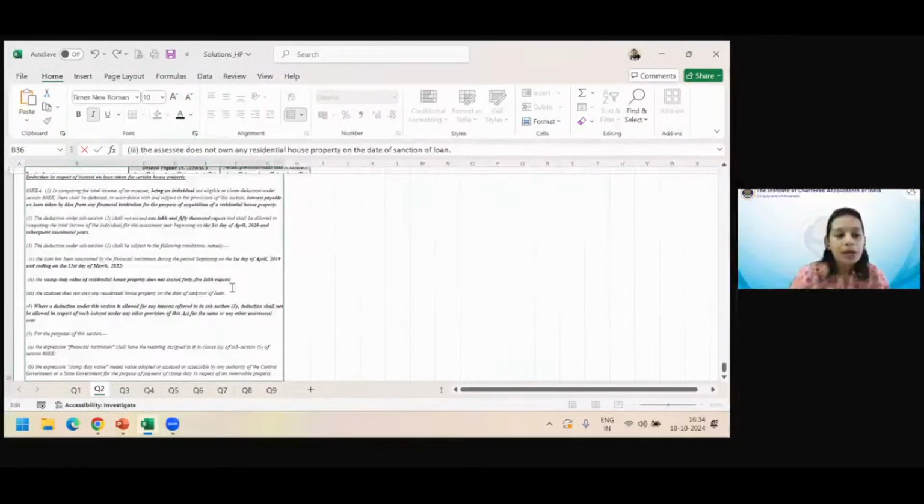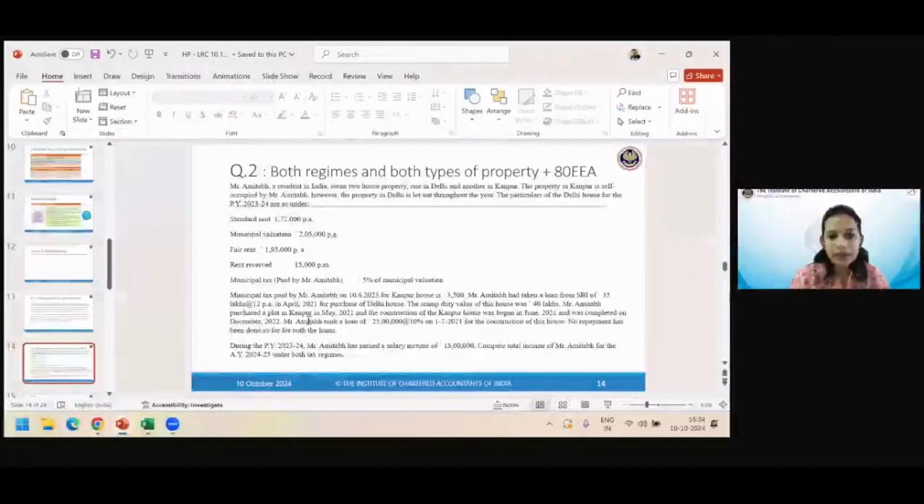Okay. In the given problem, he is having 2 houses, so this is not applicable, ma'am. No, please, they are saying on the day of sanction of the loan. You see which loan was taken first. We have to assume it. No, it's there in the facts. You see the question, the timelines are given, you will be able to understand. See which loan came first.